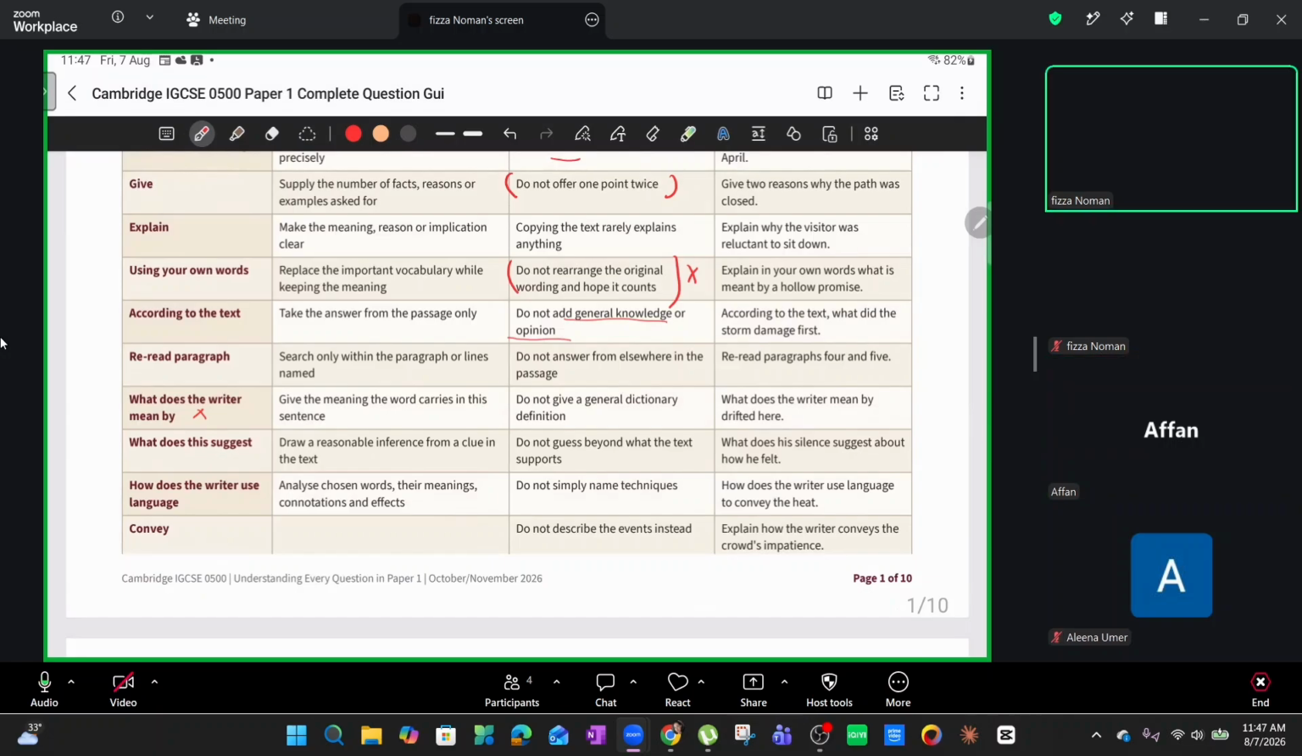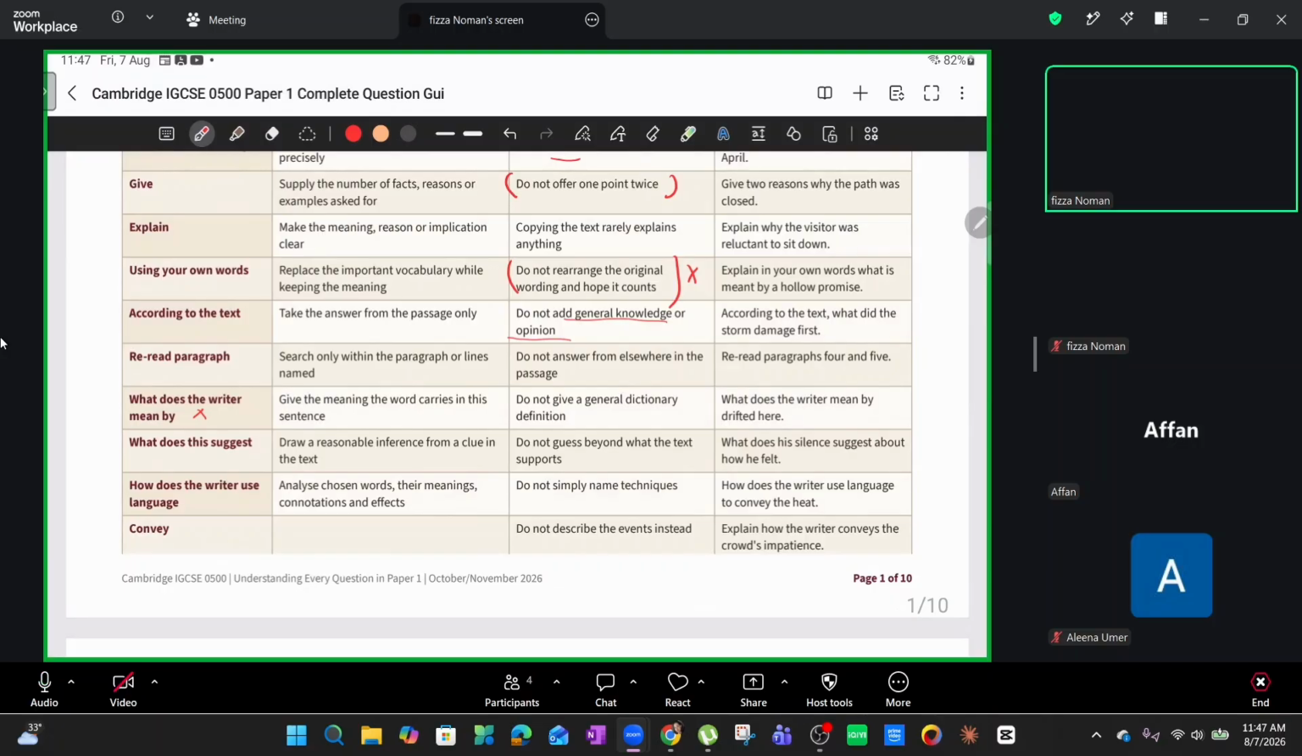What does "this suggests" mean? For example, what does his silence suggest about how he felt? Maybe being silent means that they were awkward, or maybe they are hurt or disappointed to the point where they have gone silent. You know what I'm saying, guys? But that is simply depending on the context. So we are not going to assume here what this probably means, right?